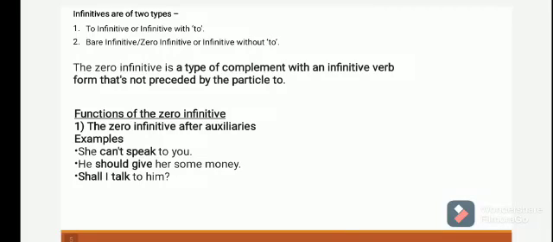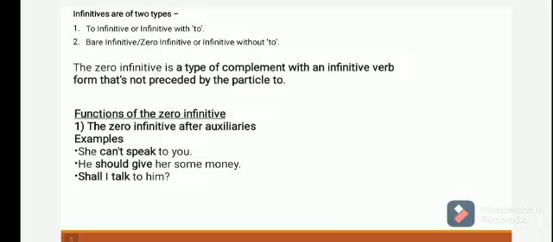Now, functions of zero infinitive. The zero infinitive is used after auxiliaries. Firstly, she can't speak to you. Here, before speak we haven't used to, because can't is an auxiliary.